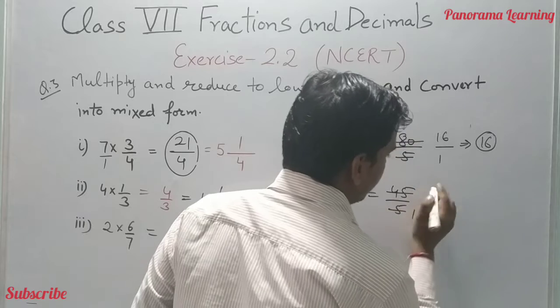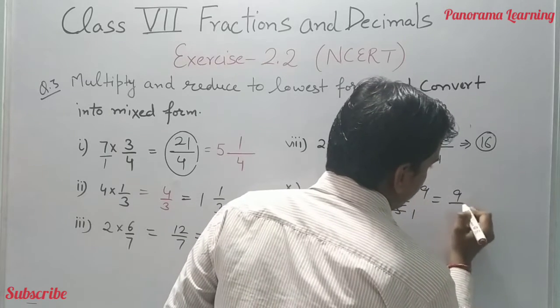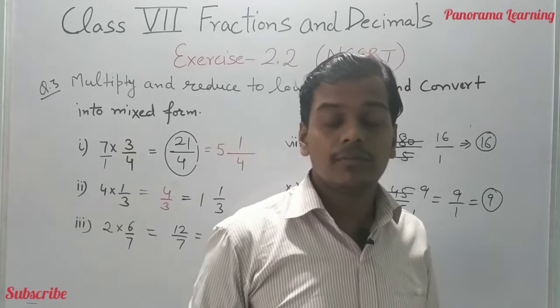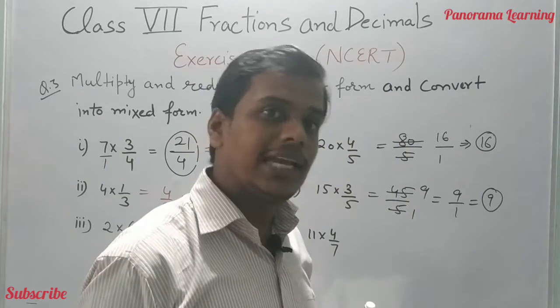5 9 जा, तो 9 by 1, तो करेक्ट आंसर इज 9. So we cannot convert this into the mixed form. So 9 is the correct answer.